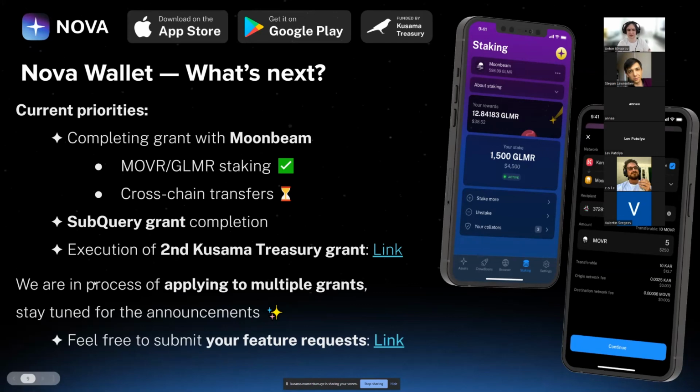Worth mentioning that we are also in the process of applying to multiple grants with projects from the ecosystem. So stay tuned for the announcement for that one. And remember to submit your feature requests on the Canny, which I just showed. And that would be it.